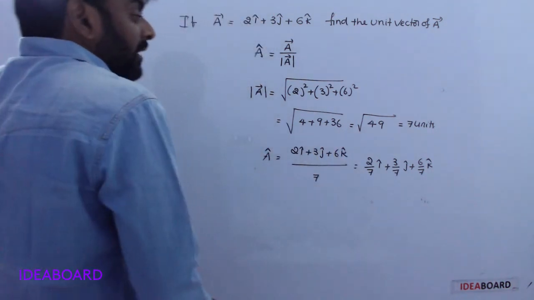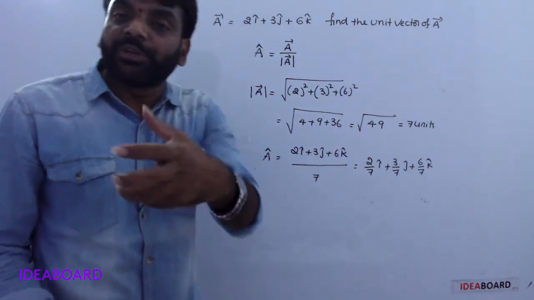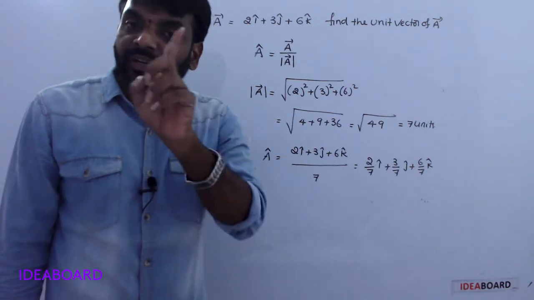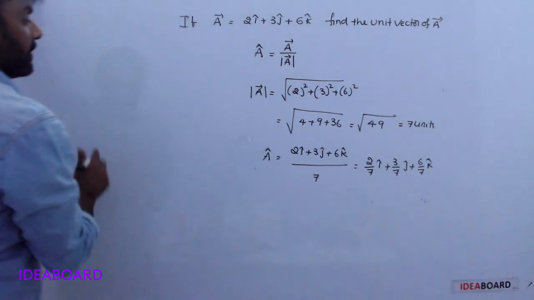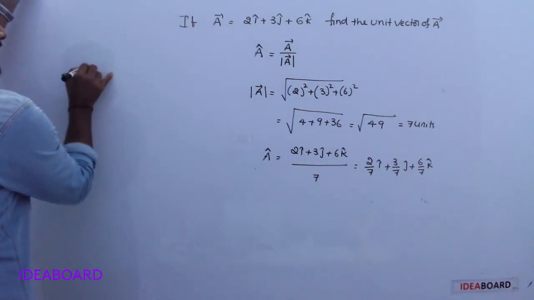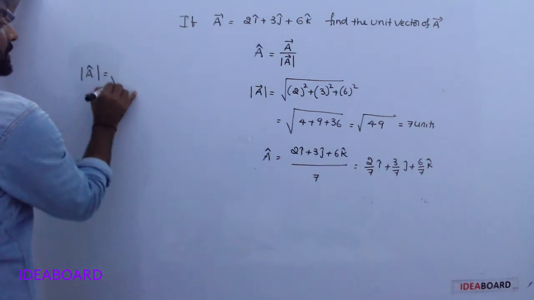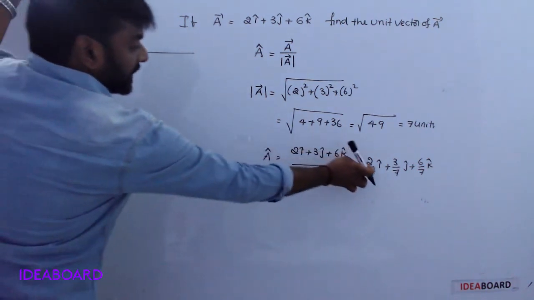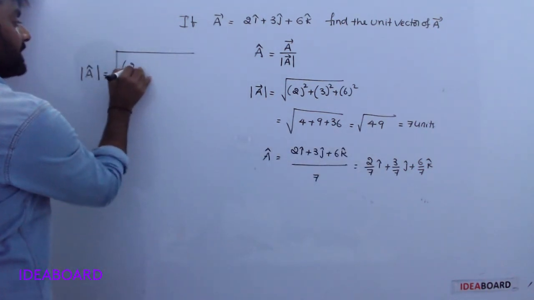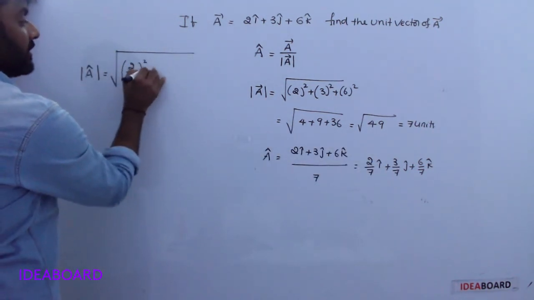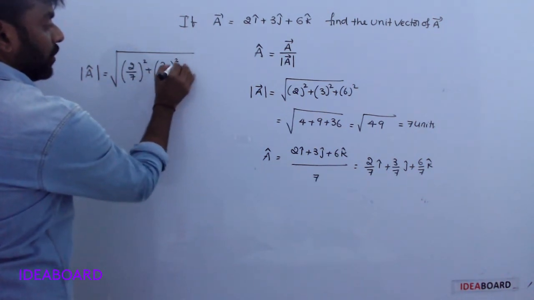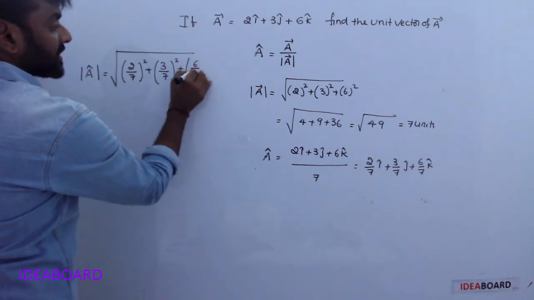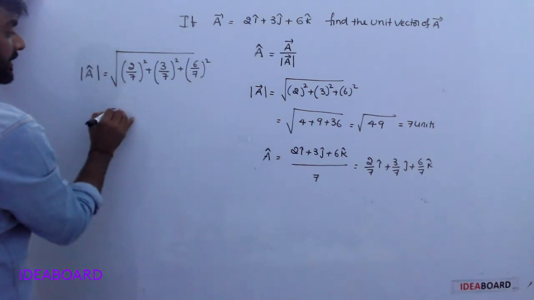Understood? So what is the magnitude of a unit vector? The magnitude of a unit vector is 1. Let us verify this once more. A cap magnitude is equal to the square root of 2 by 7 whole square plus 3 by 7 whole square plus 6 by 7 whole square.